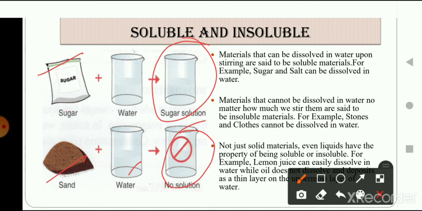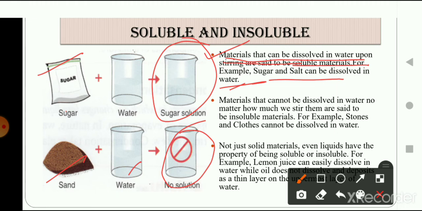So what are insoluble and soluble materials? Those materials which can be dissolved in water upon stirring are said to be soluble materials. Those materials which get dissolved in the water when we stir them are known as soluble materials. For example, sugar and salt. With the experiment we can conclude this also.